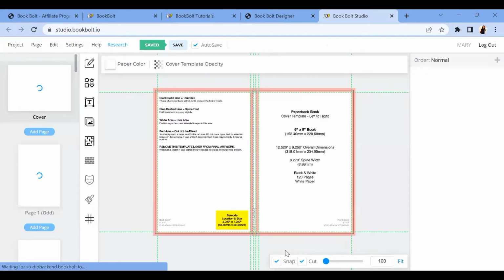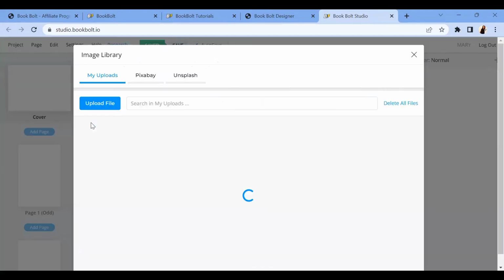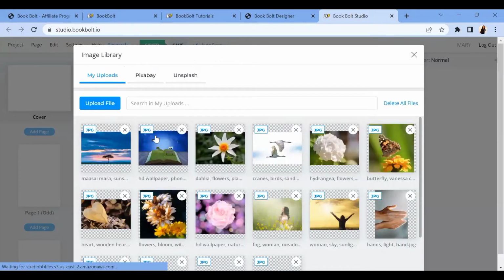Once I create project, it has brought me to this blank page, and this is where the work is going to go on. So right now, I want to put in a picture, and you actually have the option of bringing in a picture from outside or using the pictures already provided by BookBoat. So I'm going to come over to this place, and I'm going to click on files. And when I click on files, these are some of the pictures that I already used from my project. You can actually upload your files from outside, like from your computer.